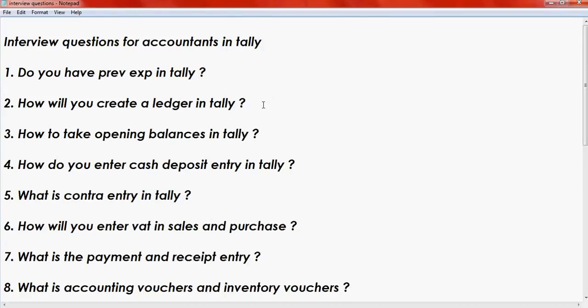The reason they are asking this is, while creating ledgers, customer ledgers go to Sundry Debtors group, and supplier ledger comes under Sundry Creditors group. So the ledger name and the groups have to be created exactly as per Tally rules.